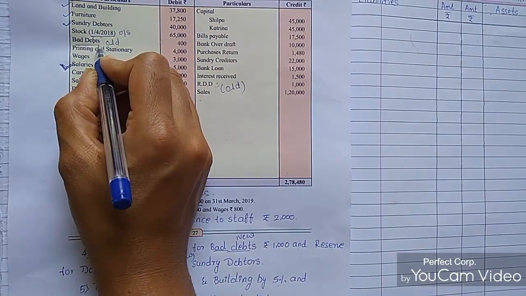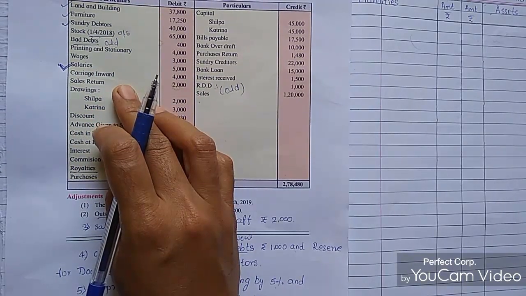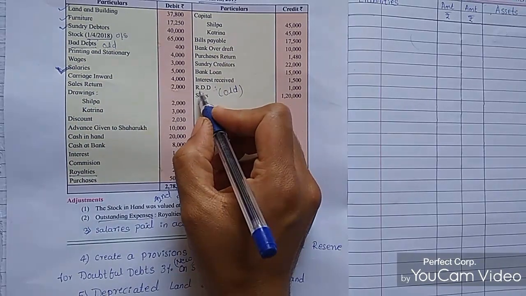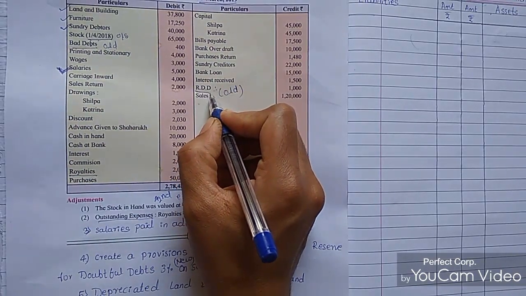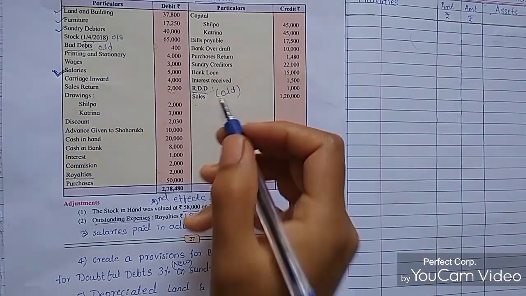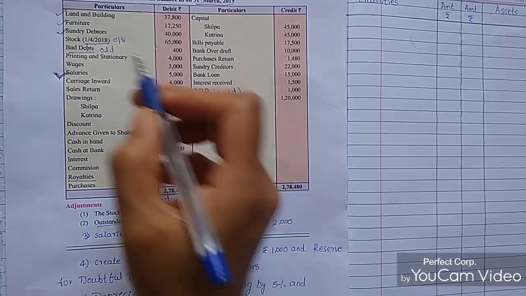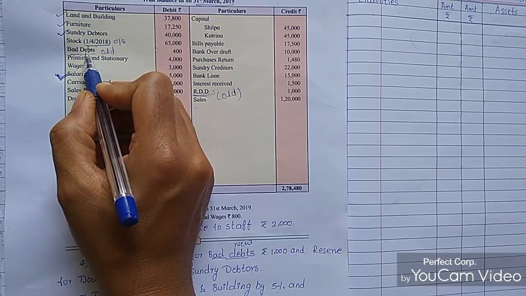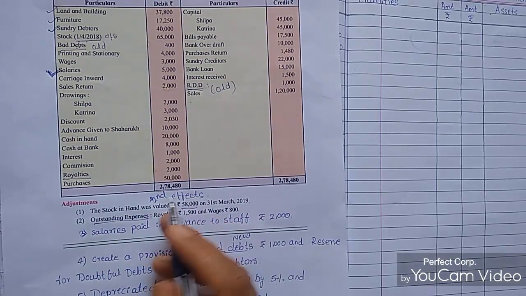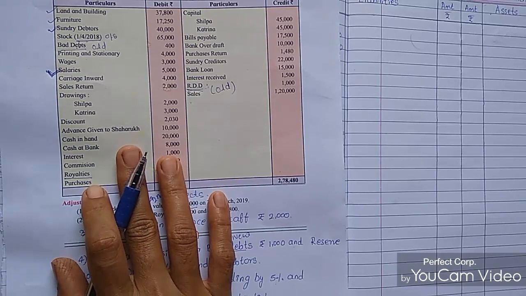Next is bad debts. Bad debts means it's already lost. This amount is not going to come into the business. And at the same time, the reserve for doubtful debts is already confirmed as an amount that is also not coming into the business. These are losses: RDD, reserve for doubtful debt, and bad debts. The old bad debts are already a loss in the P&L account, so while calculating at the end of the financial year, we'll consider them in the P&L account.